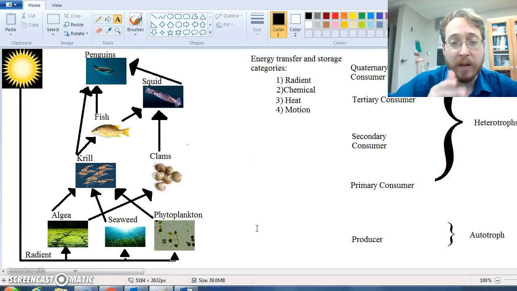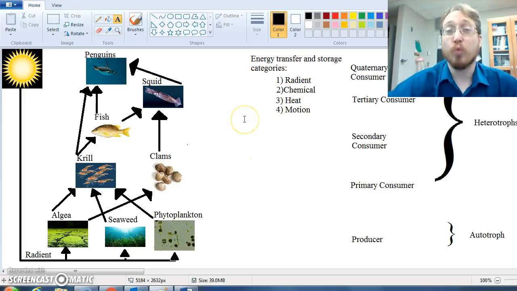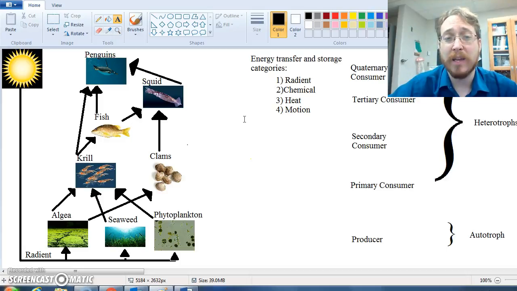They're getting light. And because they're producers, they can conduct photosynthesis. What photosynthesis does is it allows producers to make the sugar glucose. Glucose is a specific sugar with the energy from light. So now they have glucose, and that means the energy has become stored chemically. We now have chemical energy, and that's really important. Thank you, producers, for being able to do photosynthesis and make chemical energy, because all the other organisms on Earth can't get radiant energy to run their cells. They have to use chemical energy to run their cells.